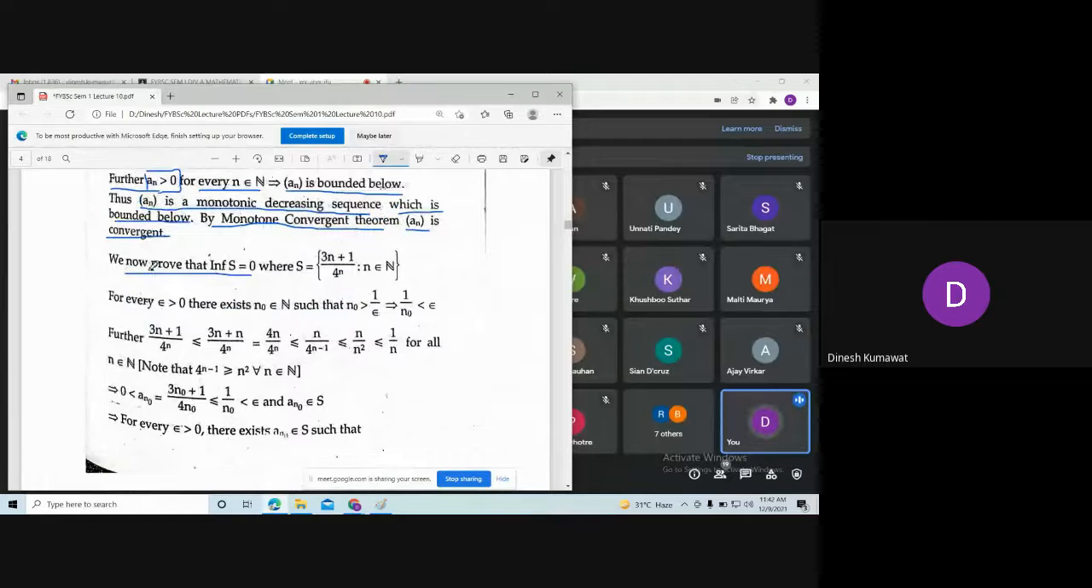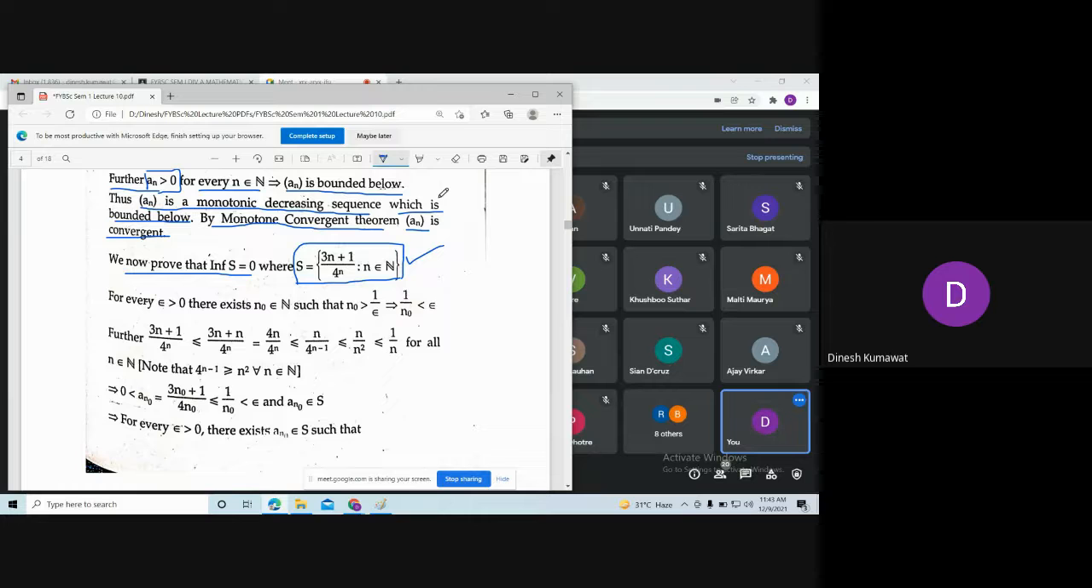So what remains to prove is that the infimum of S is 0, where S is nothing but this set, which means I am putting the sequence an inside this set S. Just like when we proved the first part of the monotone convergence theorem, we defined the same set in which we put the sequences where n belongs to natural numbers. So you need to again define the same set in which you are going to put the given sequence.